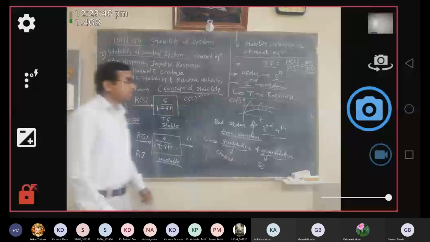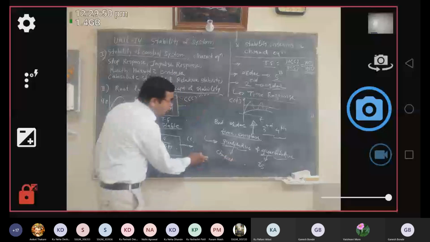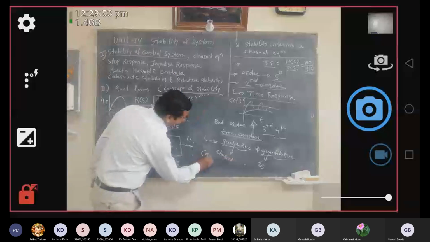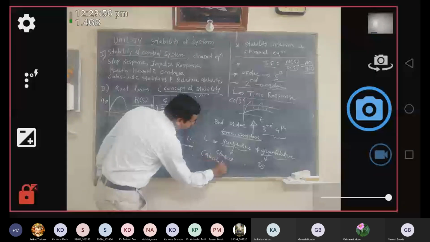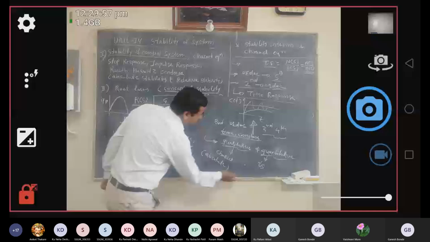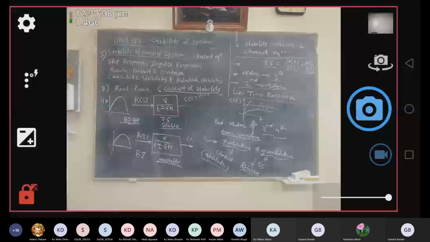Here, qualitative analysis is denoted by absolute stability, and quantitative analysis deals with relative stability. We are going to see the details of absolute stability and relative stability.